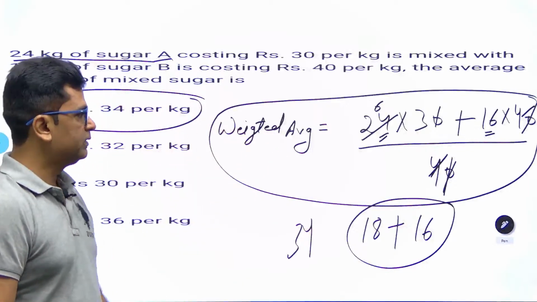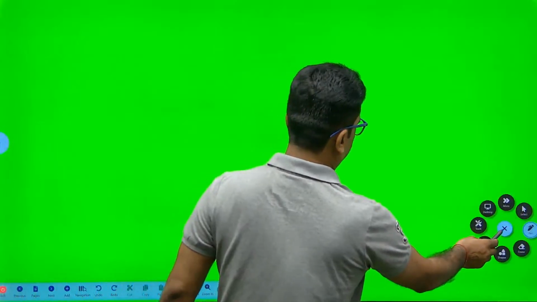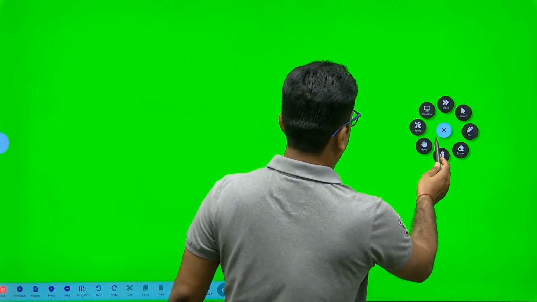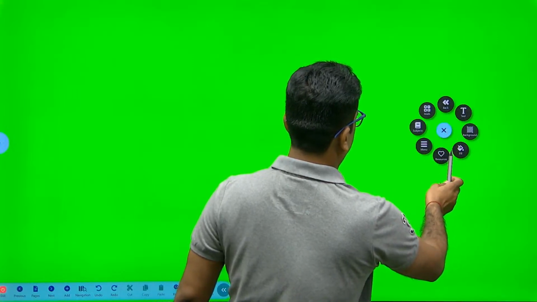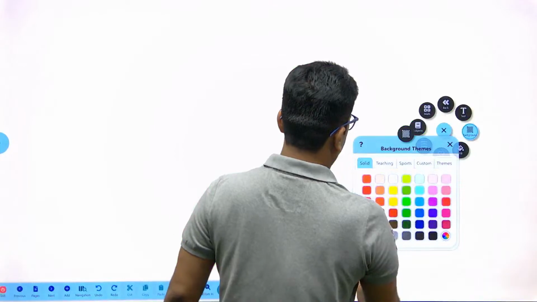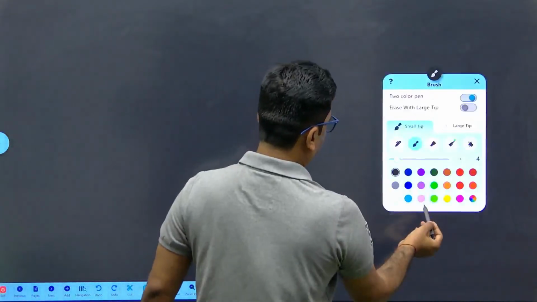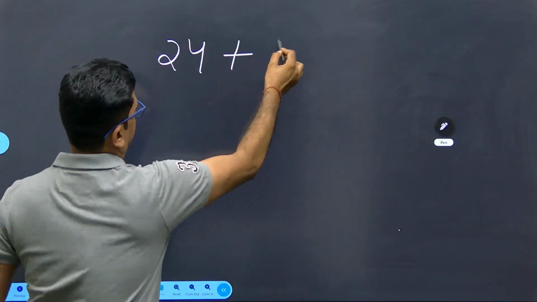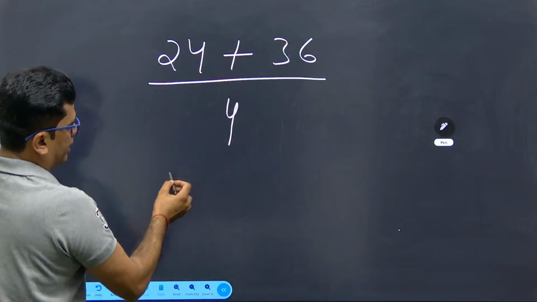It's quite easy. When you divide a number, suppose we have 24 plus 36 upon 4, individually you can write it like this.